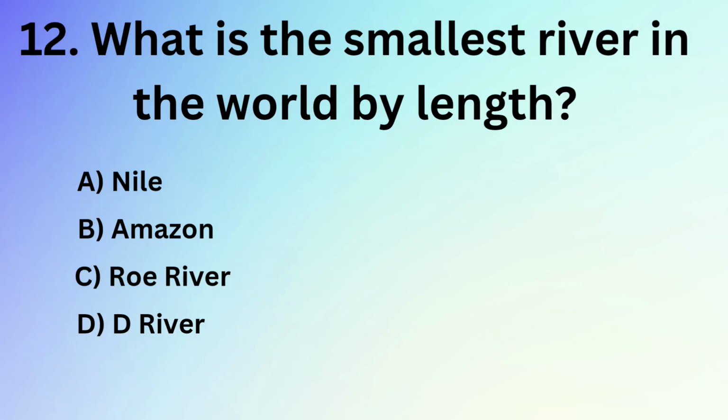What is the smallest river in the world by length? A. Nile. B. Amazon. C. Roe River. D. River. Answer: C. Roe River.